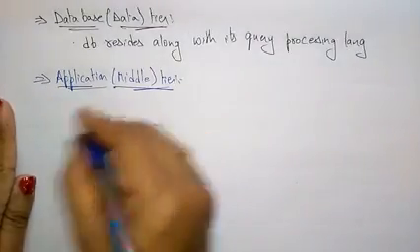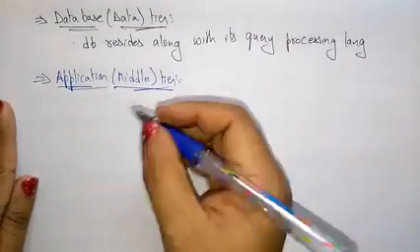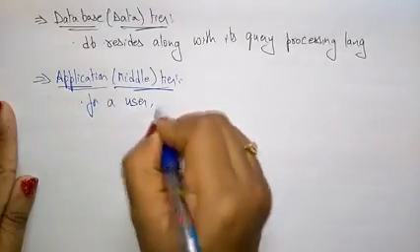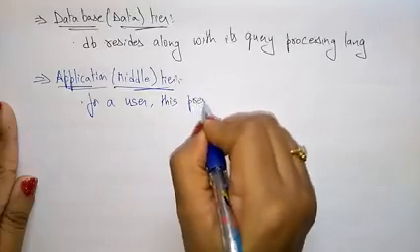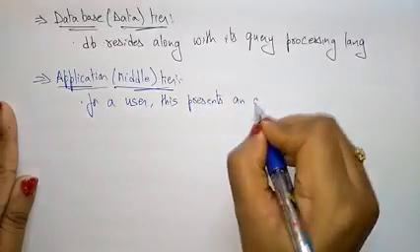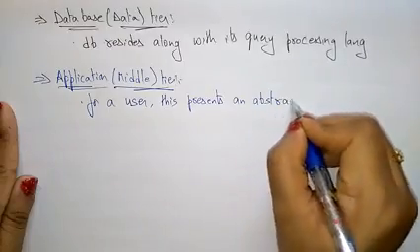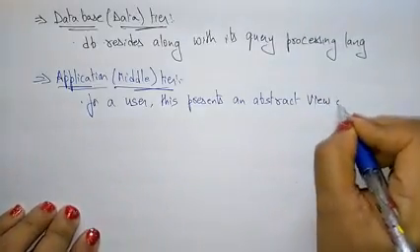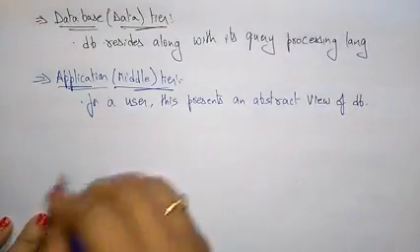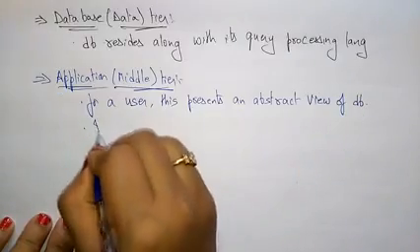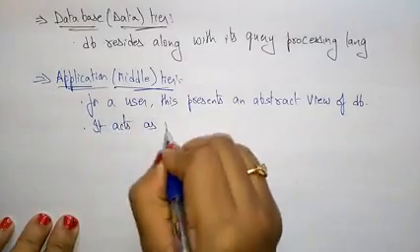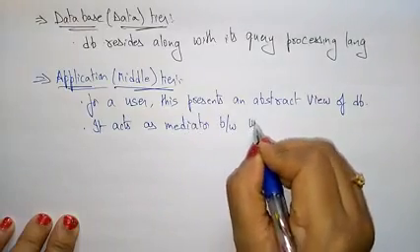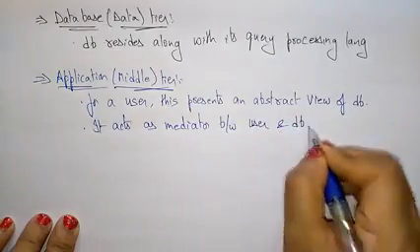This middle application tier mainly presents, for users, an abstract view of the database, and acts as a mediator between the user, that is the end user, and the database.